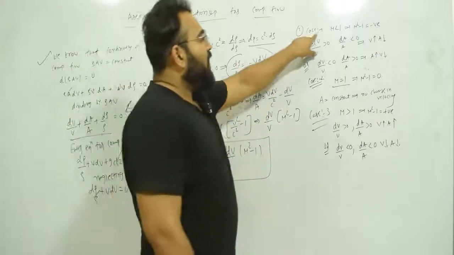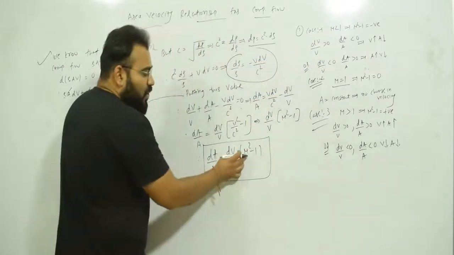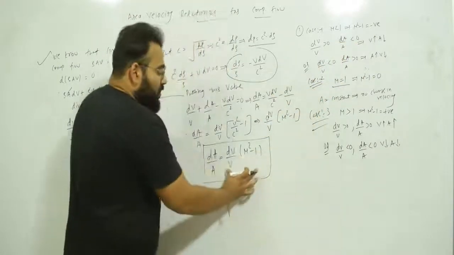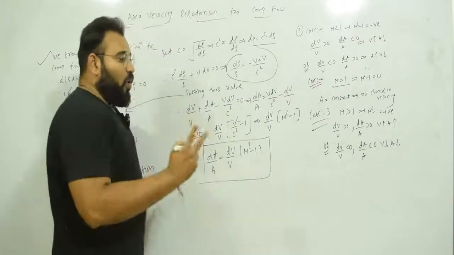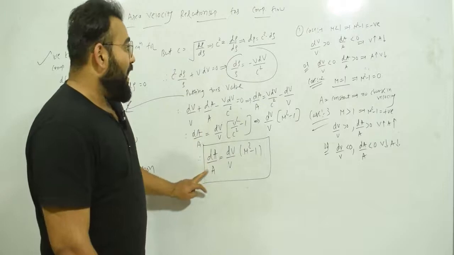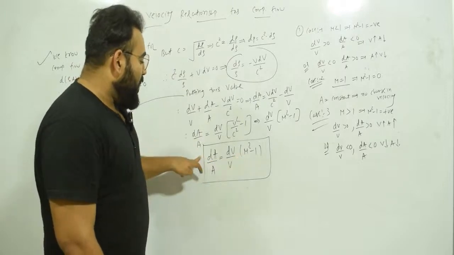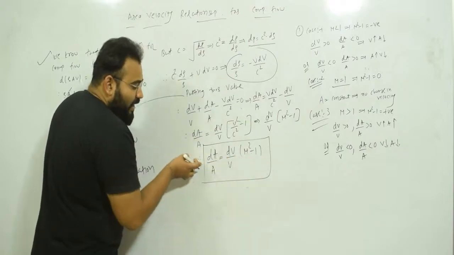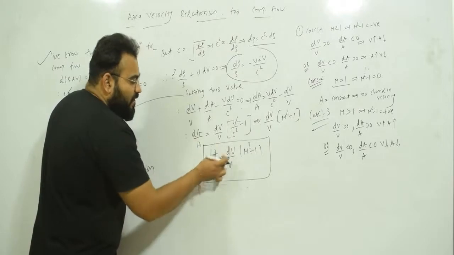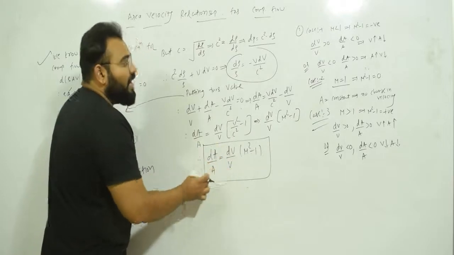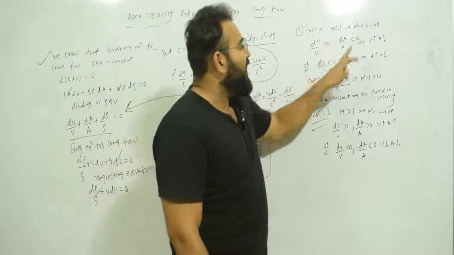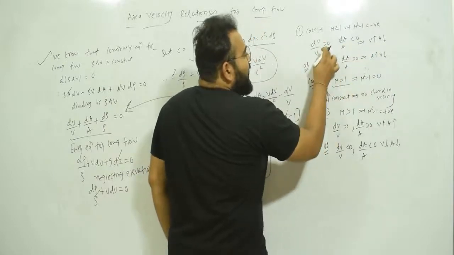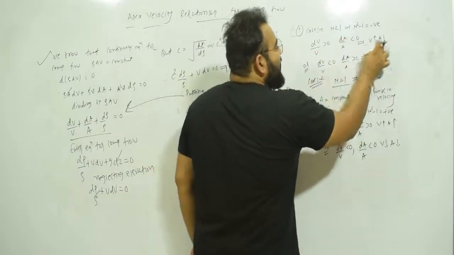Case 1, when M is less than 1. If you put M less than 1 here, M square minus 1 will be negative. If this term becomes negative, you have two options. That means dA upon A, this negative sign comes here. You can take negative on this side, dV upon V positive and dA upon A negative. So here I will take dV upon V positive and dA upon A negative. What does it show? If the velocity increases, the area decreases, because dV upon V is greater than 0, so the velocity increases, and dA upon A is less than 0, so the area decreases.